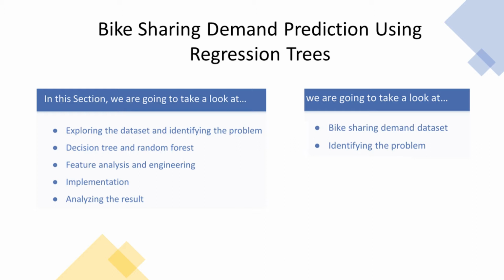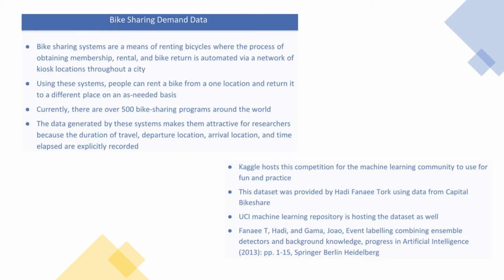And then we are going to talk about the algorithms that we are going to use here, that is decision trees and random forests. And then we will see some feature analysis, some feature engineering, followed by the implementation of our solution and analyzing the results. So let's start by exploring the dataset and identifying the problems. So we are going to see the bike sharing demand dataset, and we are going to see what is our goal using this dataset. So bike sharing demand data is quite a popular dataset.